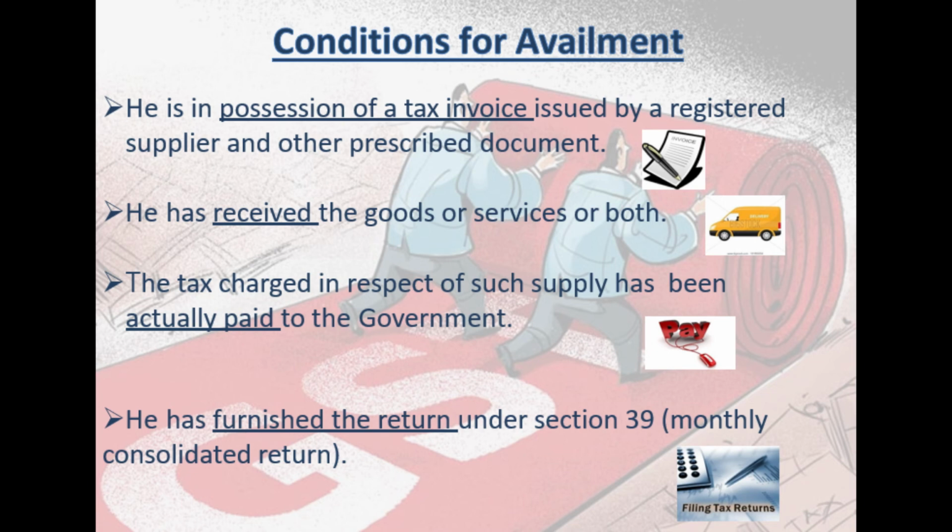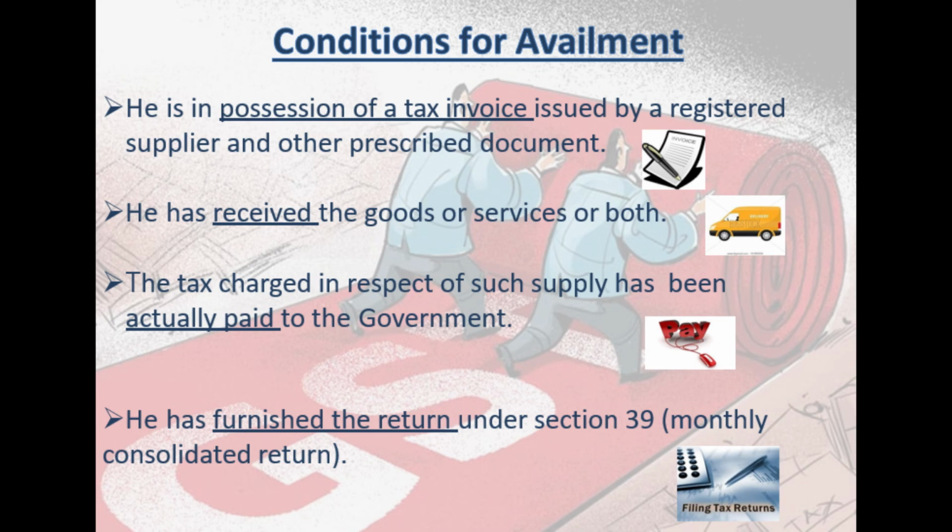And I have furnished my return under section 39, the monthly consolidated return, that is GSTR 3B. So if I have supplied you goods and services, you have received them physically, you have received them under the cover of either a GST charged invoice or debit note or bill of entry for home consumption for clearance from customs, and I have furnished my return under GSTR 3B under section 39 in due date, and I have deposited that 9 rupees plus 9 rupees collected from you to the government.